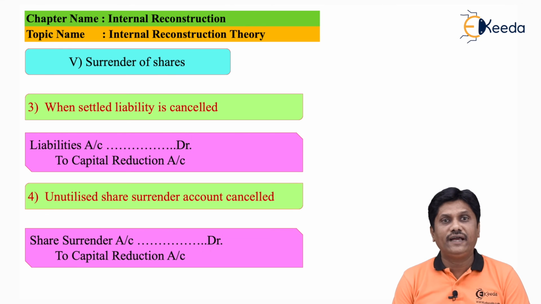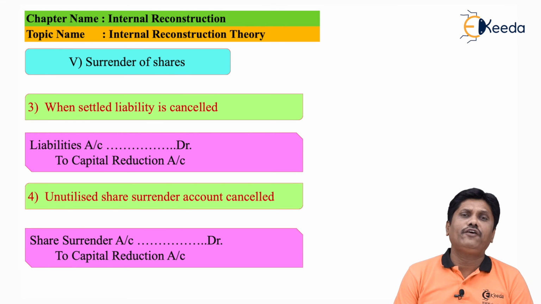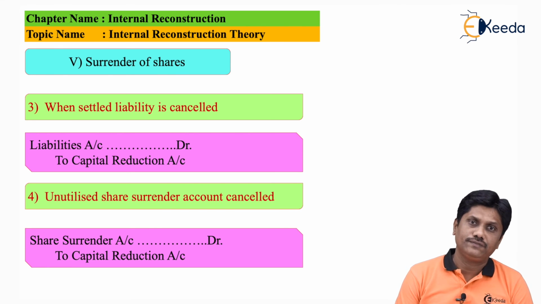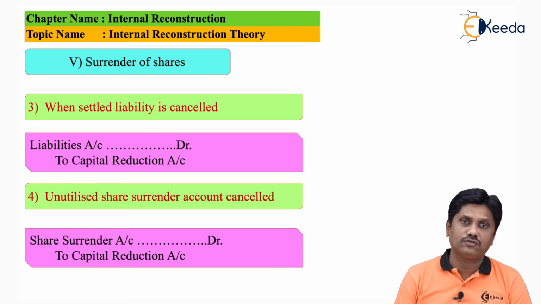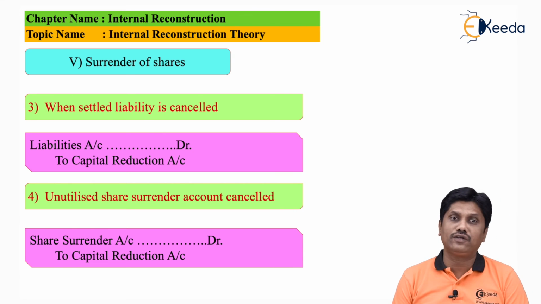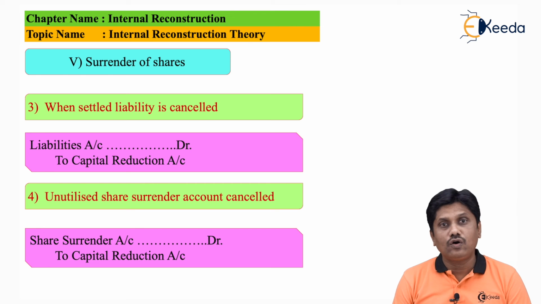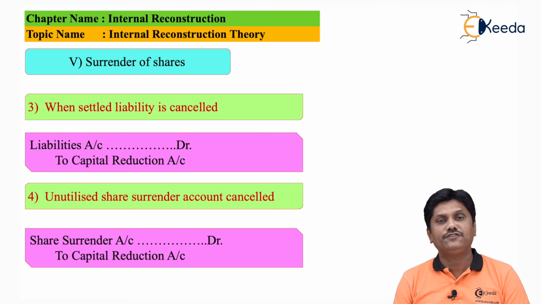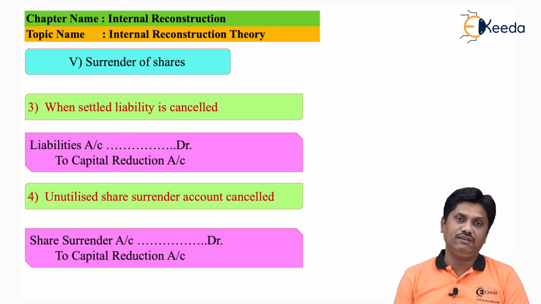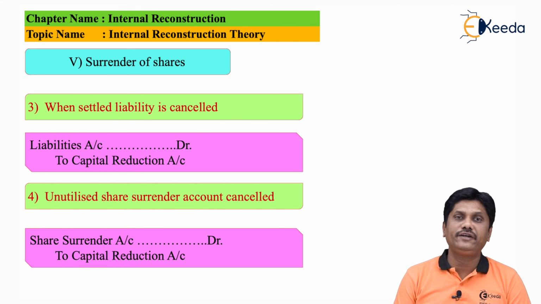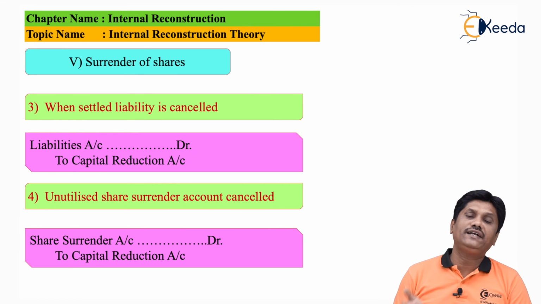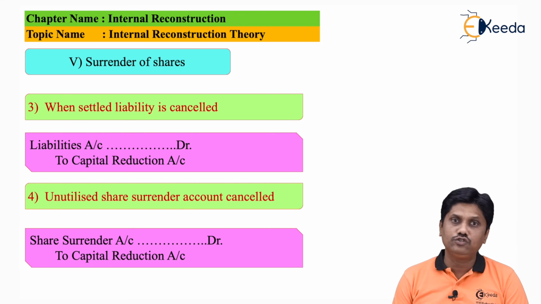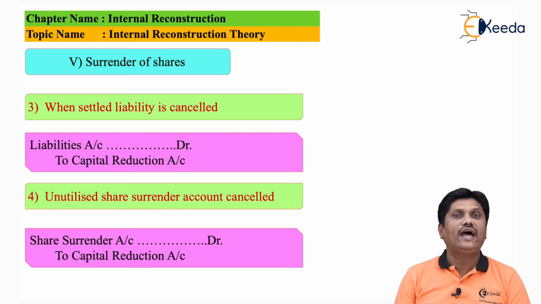Sometimes it is possible that shareholders have surrendered, say for example, 1 lakh worth of shares, but you have used only 70,000. So the remaining 30,000 we will transfer to the capital reduction account. So the unutilized share surrender account will be closed at the end, and it will be transferred to the capital reduction account. So my entry will be share surrender account debit to capital reduction account. So surrendered shares, if not utilized, at the end of the scheme will be transferred to the capital reduction account, and that amount we can use to set off our fictitious assets and losses.